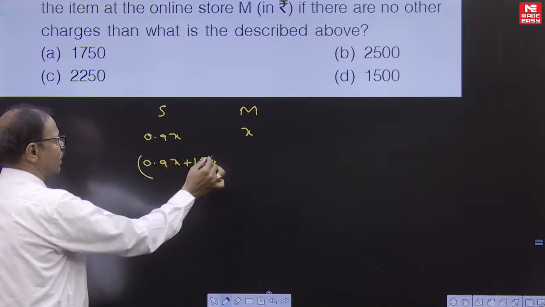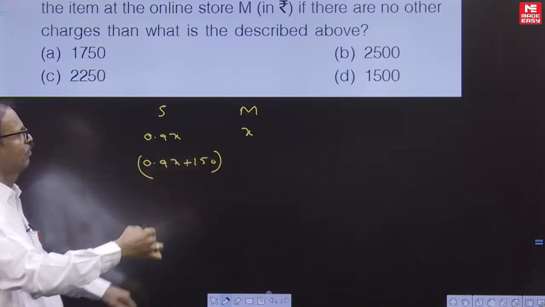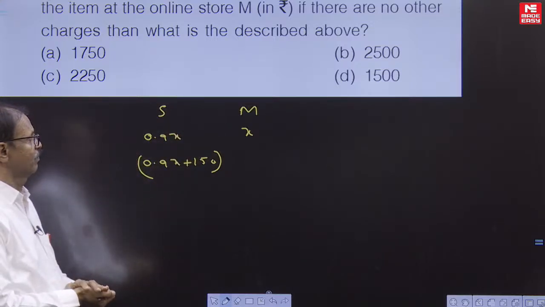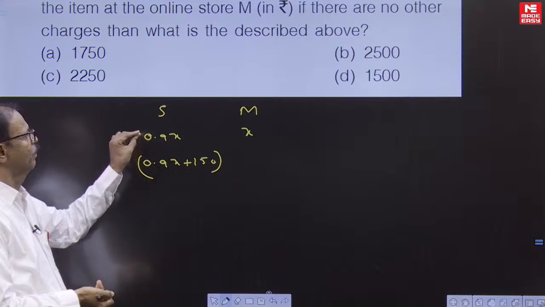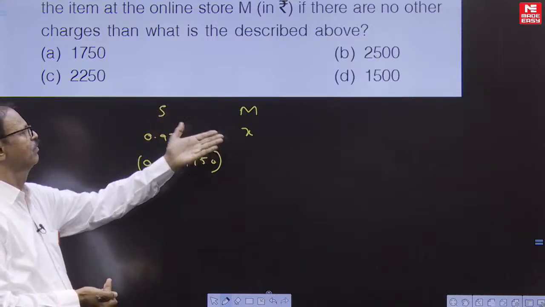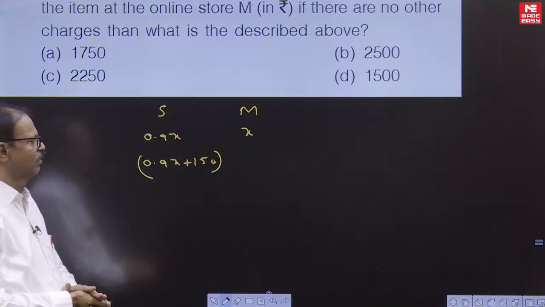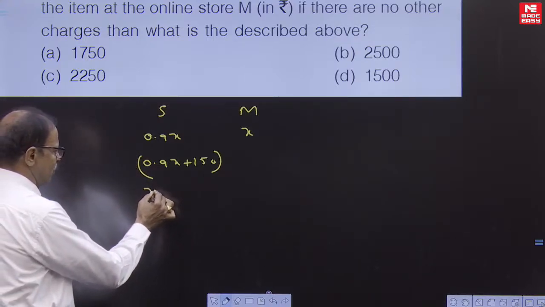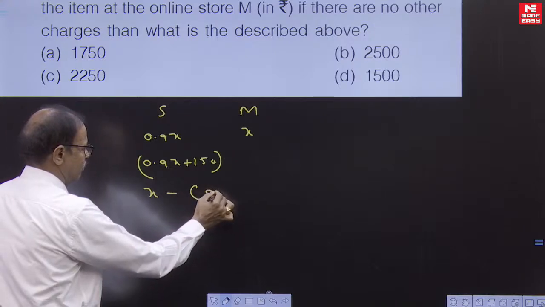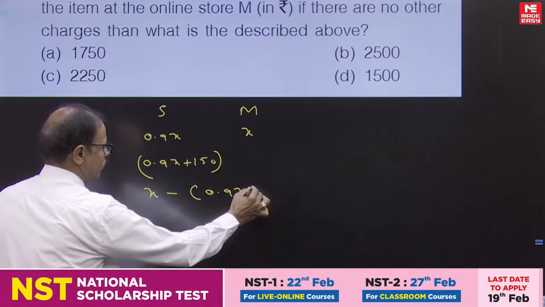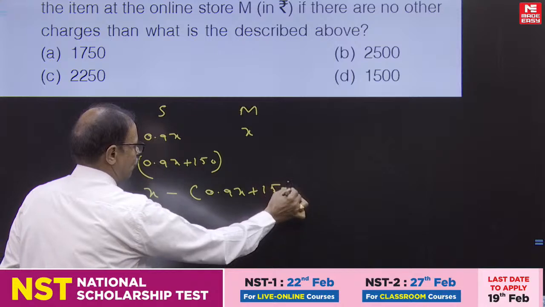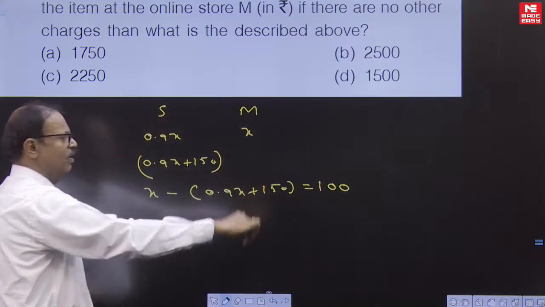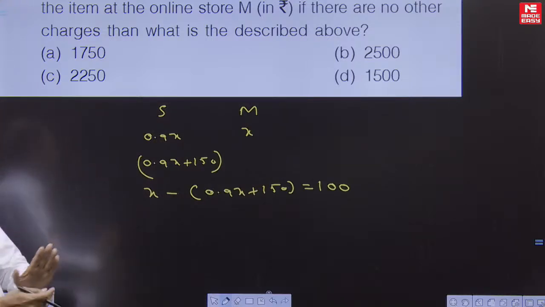What is the saving for the S? 100 rupees. Let us see once again, M is equal to X rupees, S is 10% less, so we make it directly 90%, 0.9. Suppose it is 100 rupees, 10 rupees less, 90 rupees. So the difference of both is given as 100. So X minus 0.9 plus 150, 100. The given saving is 100. With this, it has been completed.